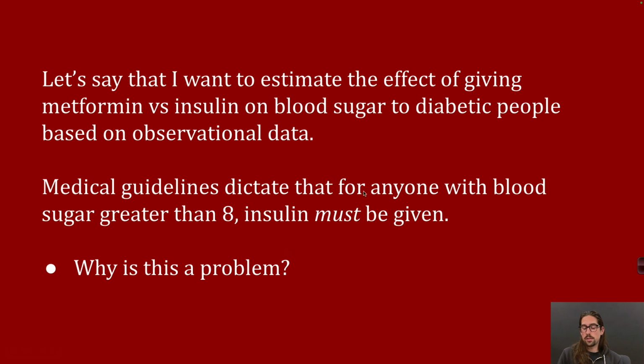So this is a positivity violation in the subpopulation where people have blood sugar greater than a particular value, and there's a lot of clever work often that goes into trying to get around this and estimate causal effects other ways that you can learn about in other classes.